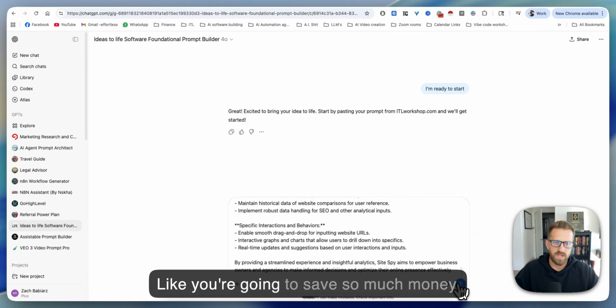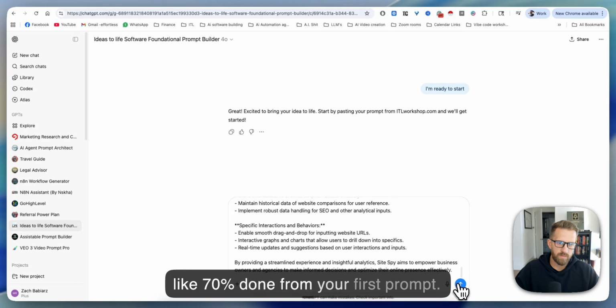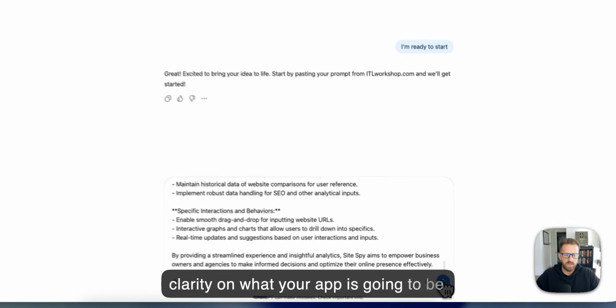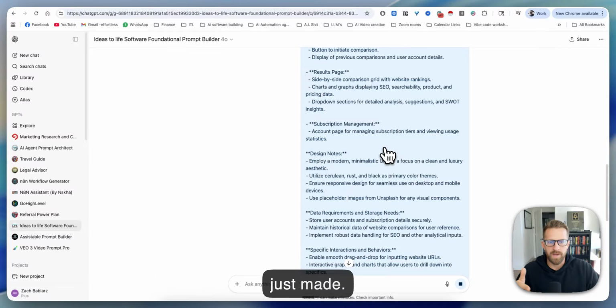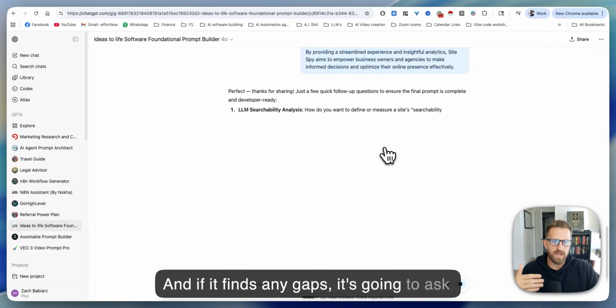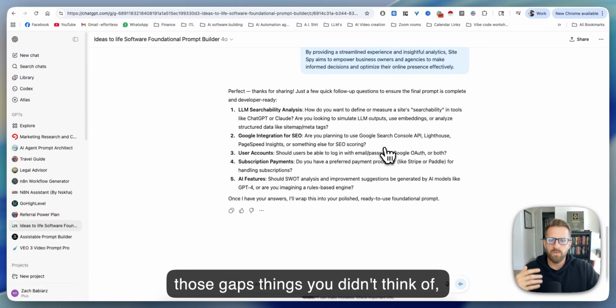Guys, this is such a hack. You're going to save so much money and credits because your app's going to be like 70% done from your first prompt. And you're going to have a lot more clarity on what your app is going to be like. And this is going to help you fill in the gaps. So it's going to look at the prompt you just made, and if it finds any gaps, it's going to ask you some questions so you can fill those gaps, things you didn't think of, whatever it might be.